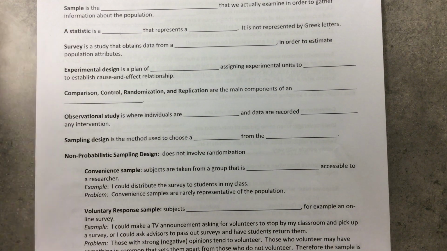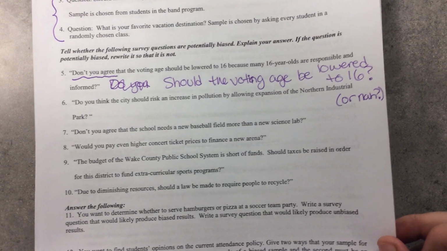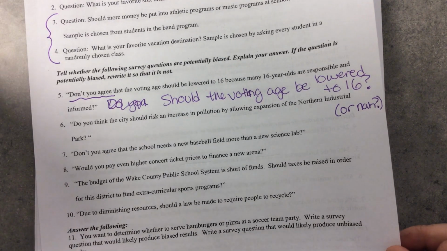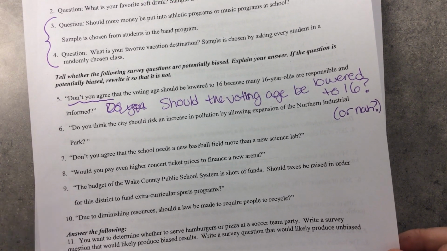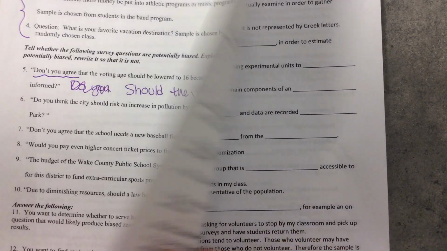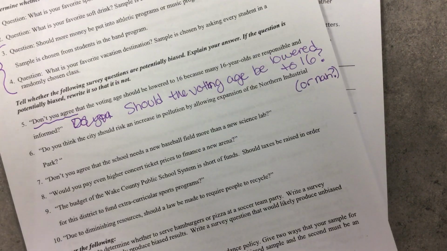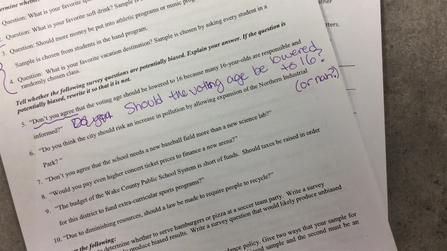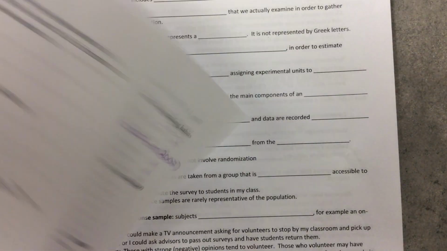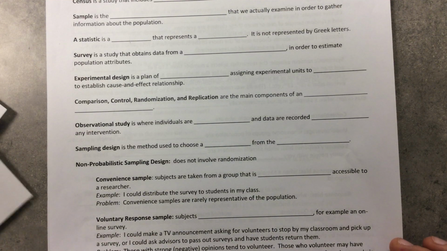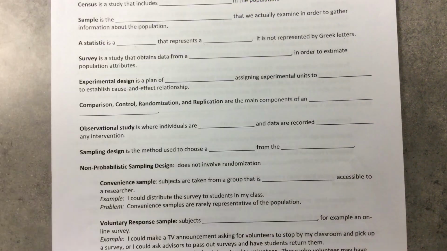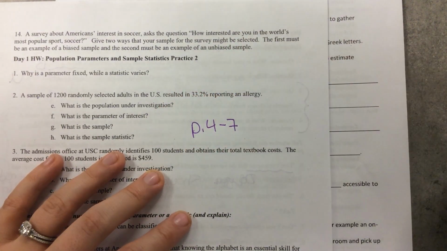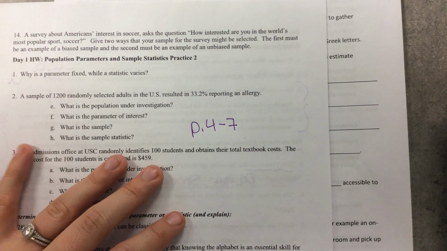That's all I've got for you today. Obviously, there are a bunch of questions on here that we did not go over together. So you guys will be responsible for page 5, page 6, page 7. And I just realized that I did page 5 before I did page 4. I'm sorry for that. But pages 4, 5, 6, and 7, you should finish all those for homework. And here, I'll write that down nice and pretty. Pages 4 through 7, all the ones we didn't go over in this video, you are responsible for.